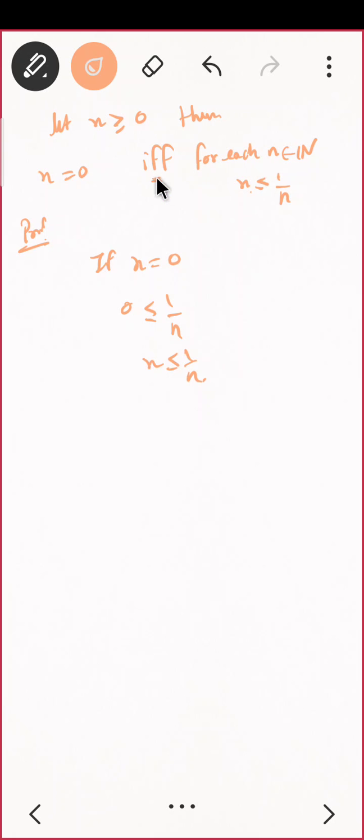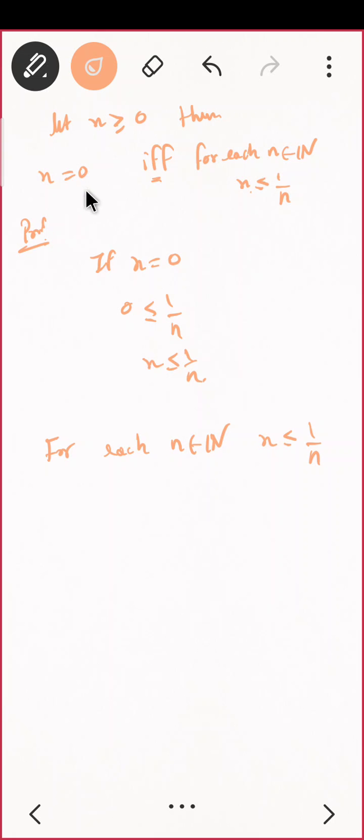Since it is if and only if, now we have to assume this and we have to prove this. So what we have to assume: for each n belongs to natural number, x is less than or equal to 1 by n. Correct? And we want to prove x is 0. Let us assume, suppose x is not 0.